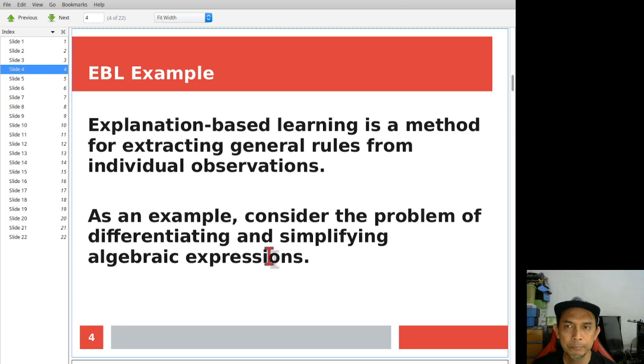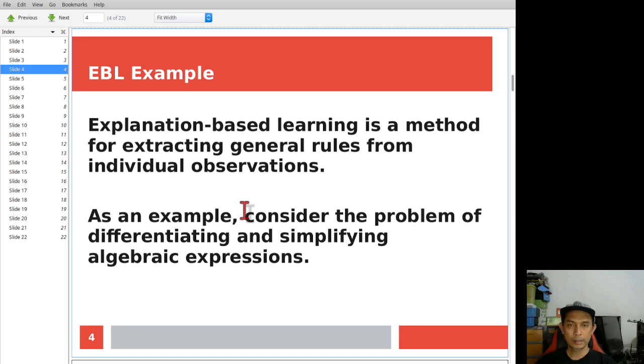Okay, EBL is basically a method capable of extracting general knowledge based on observation.